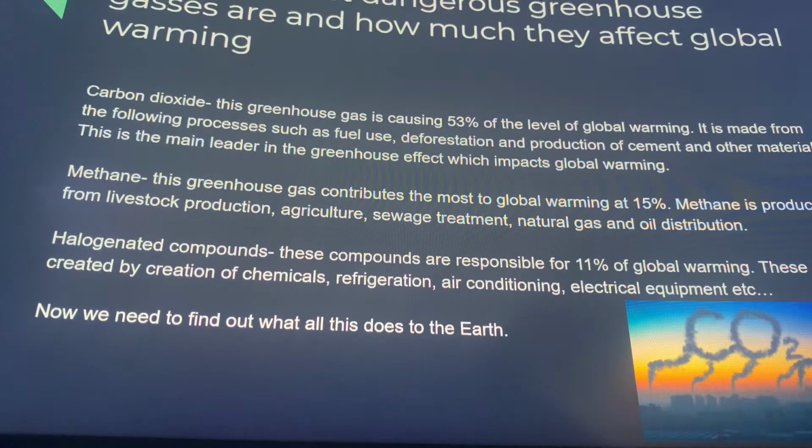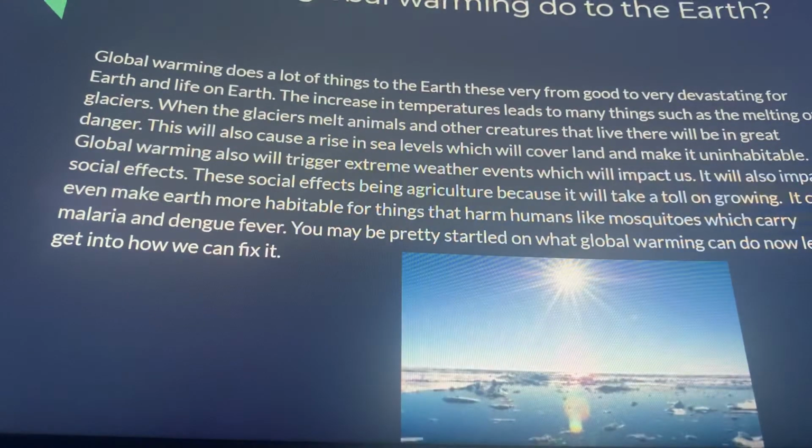Halogenated compounds. These compounds are responsible for 11% of global warming. These are created by creation of chemicals, refrigeration, air conditioning, electrical equipment, etc. Now we need to find out what all this does to the earth. What does global warming do to the earth?